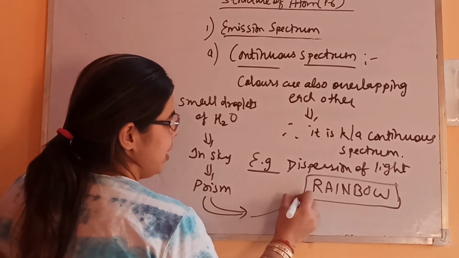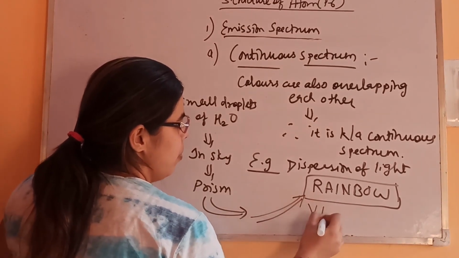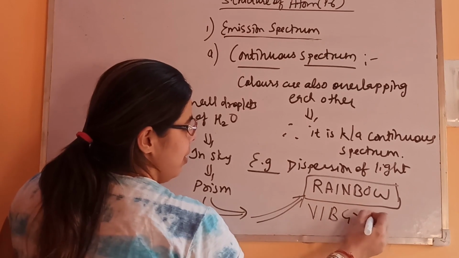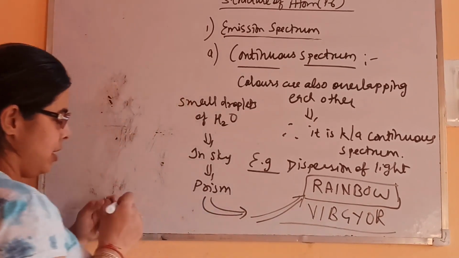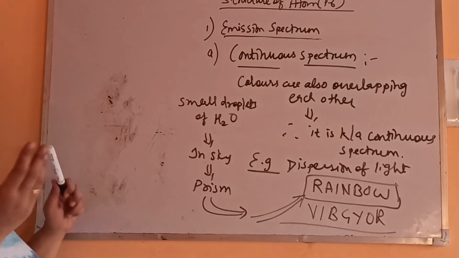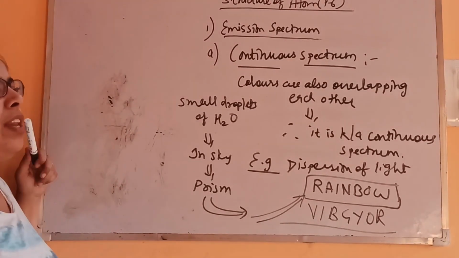That's why rainbow is formed in the form of VIBGYOR. 7 colors we are able to see. That is known as dispersion, and that is the best example of the continuous spectrum.